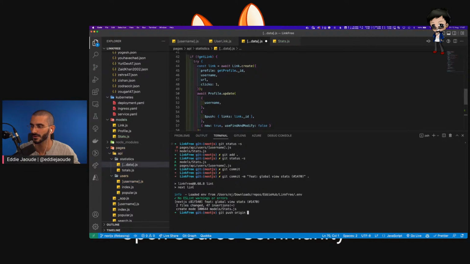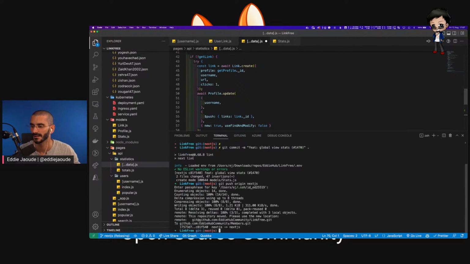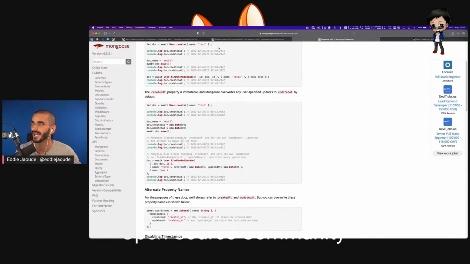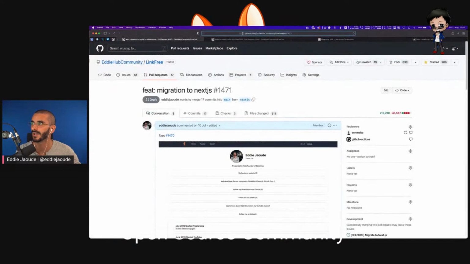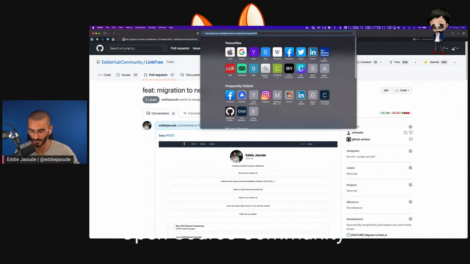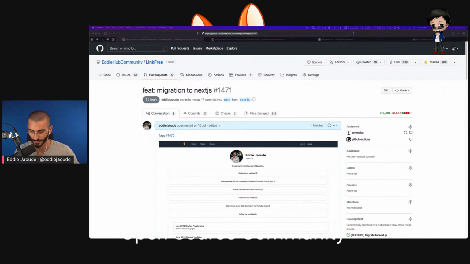Let's push that up. You all can have a look at that as well and leave some comments. That is in the branch. Do you want me to share the pull request where all these changes are going to? So if you all want to contribute, you're more than welcome to.